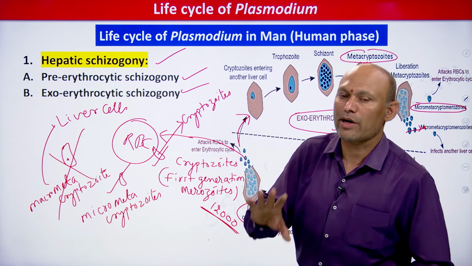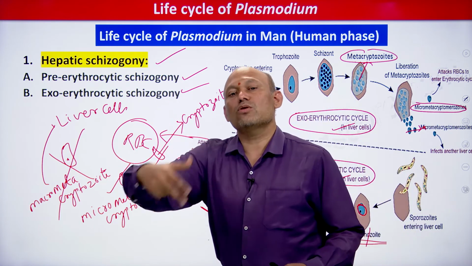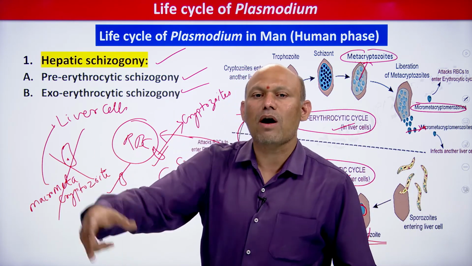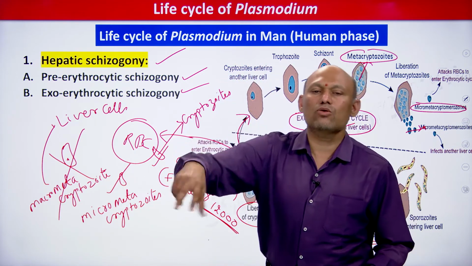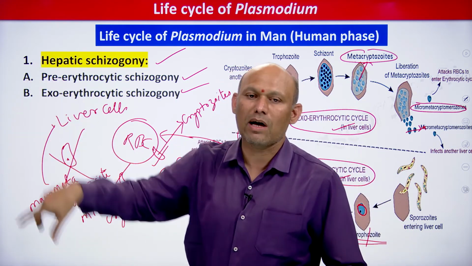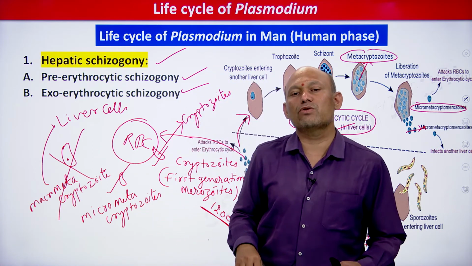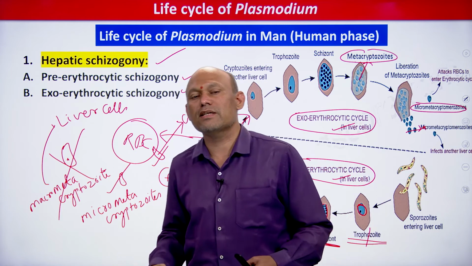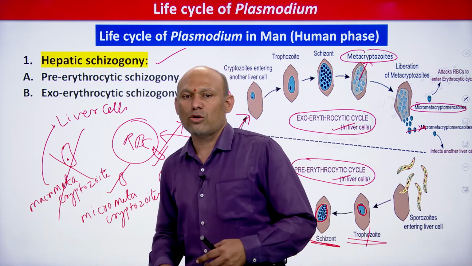It is very important. I hope you understood. And one more stage is there, erythrocytic merozoites, formed from erythrocytic schizogony. They are also capable of attacking new RBCs. So three stages could attack RBCs: cryptozoites, micro metacryptozoites, and erythrocytic merozoites, students, right?